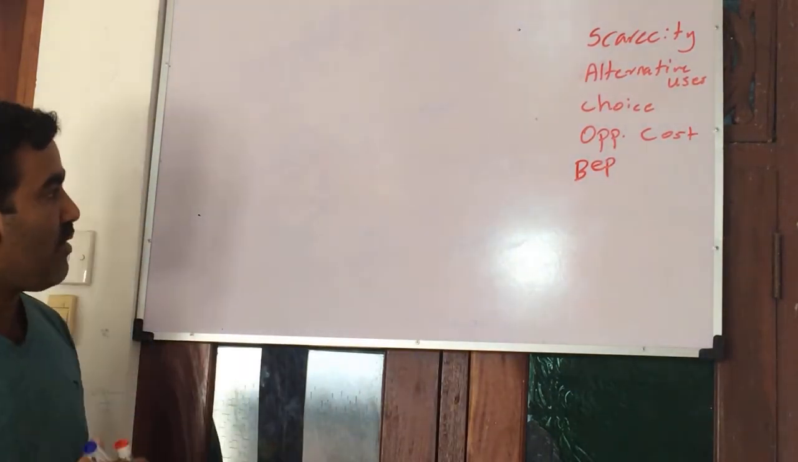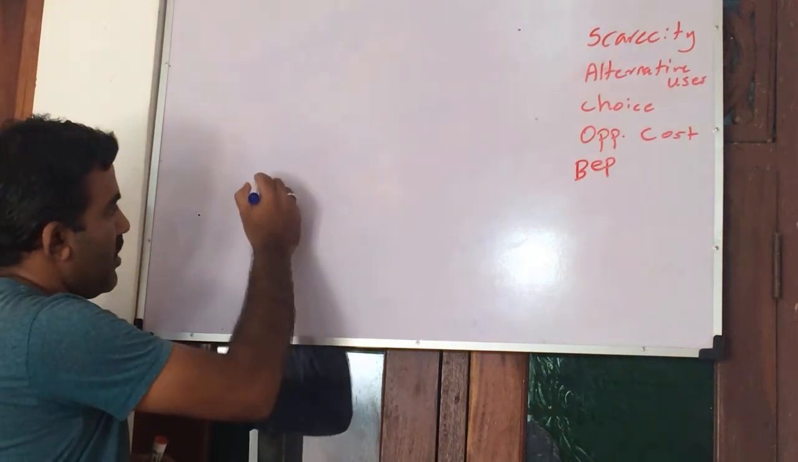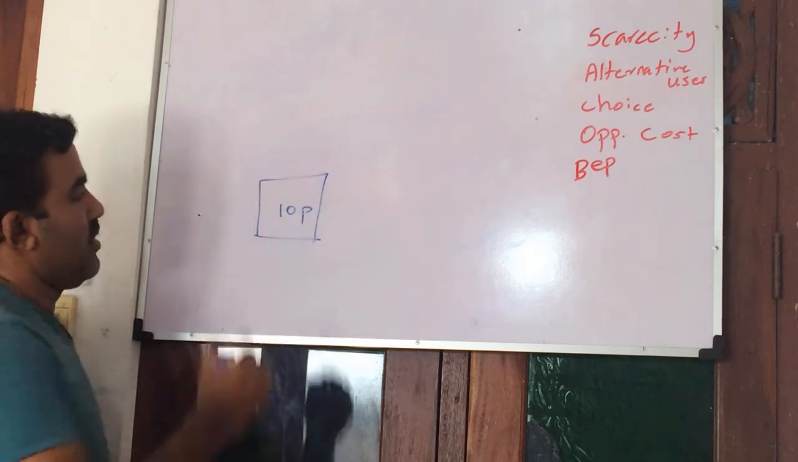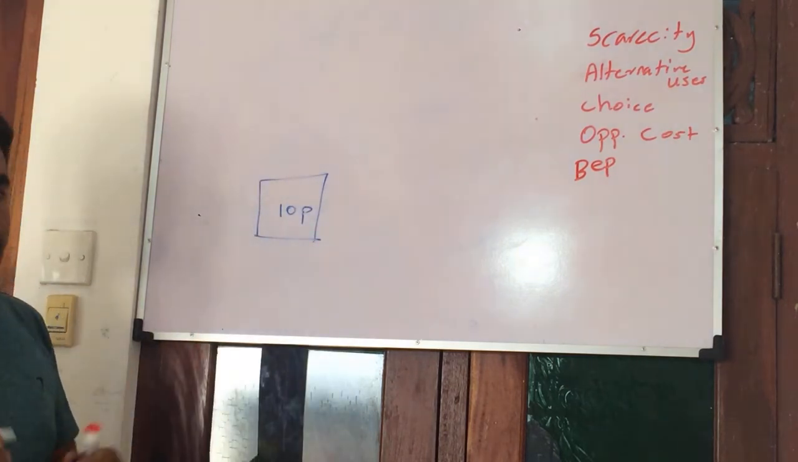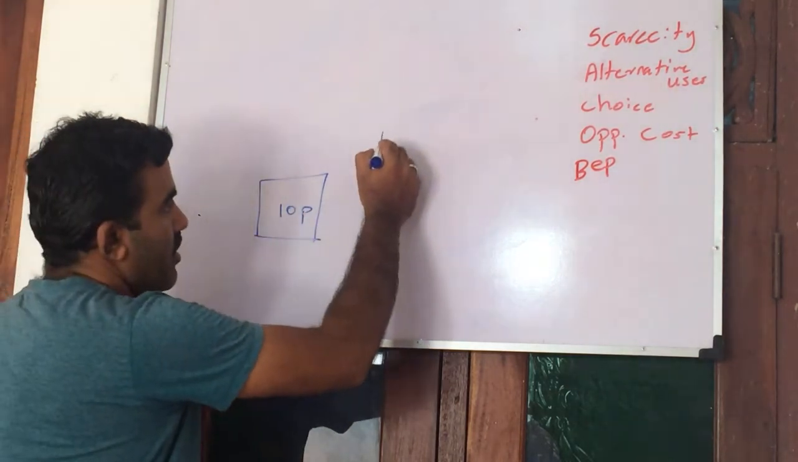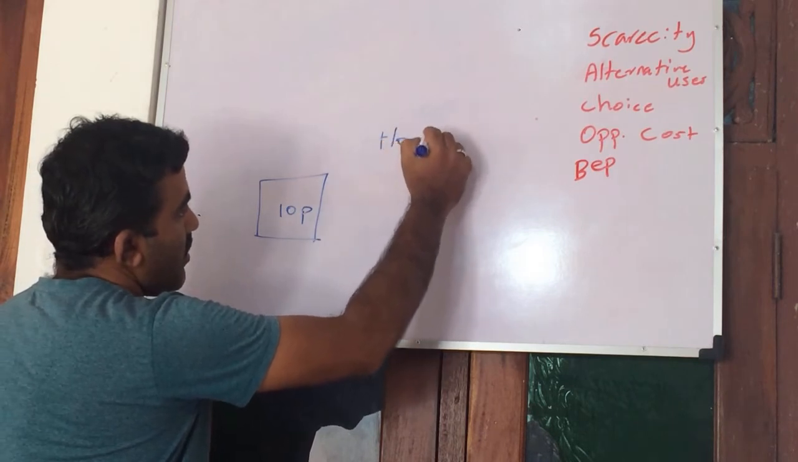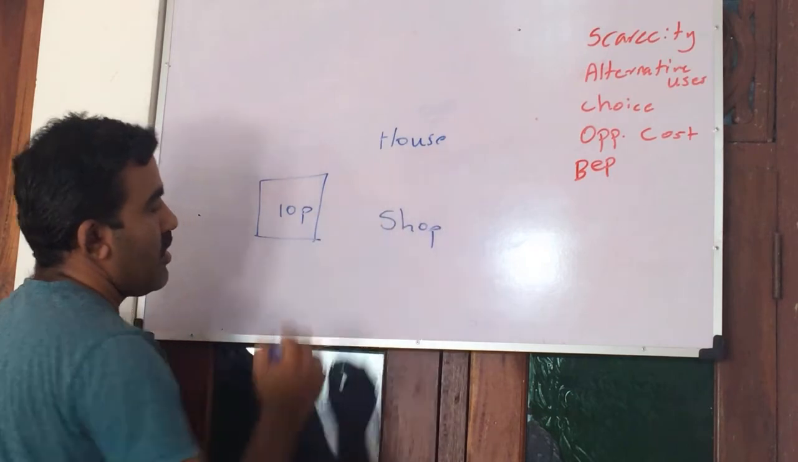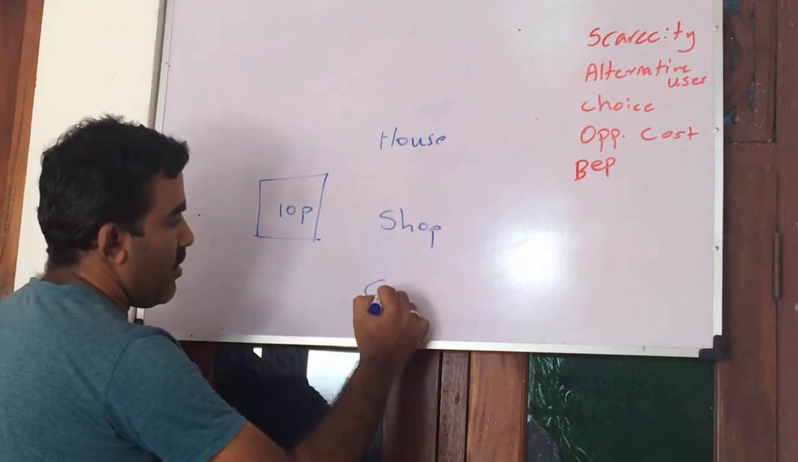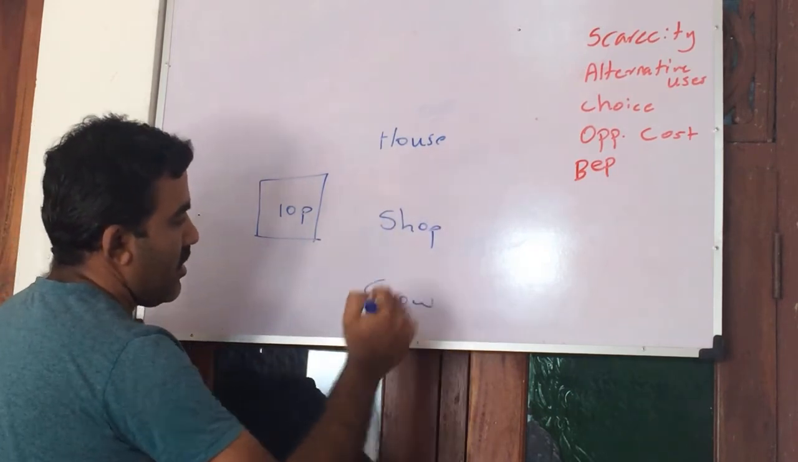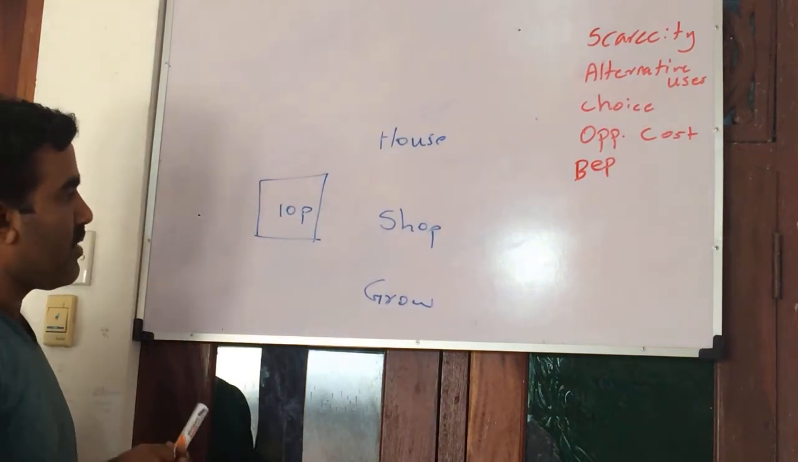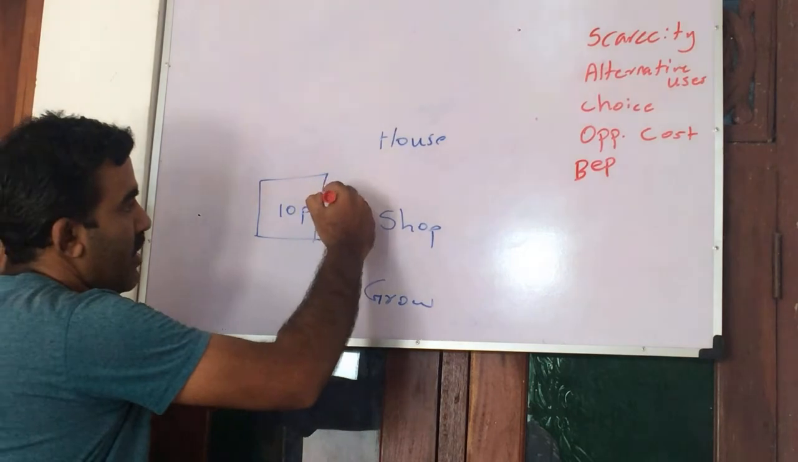Let's assume you have a small land area, let's say 10 perch. From 10 perch, we can construct a small house here, or maybe a shop, or you can grow something, or you can plant something. So these are the options out of this land.